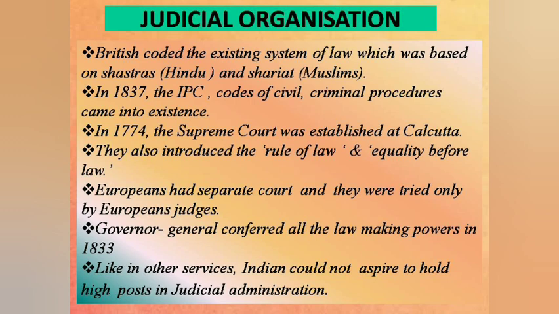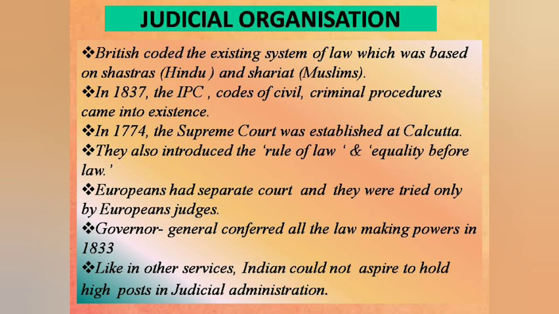Then in 1837, the Indian Penal Code and the Codes of Civil and Criminal Procedure came into force. In 1774, the Supreme Court in Calcutta was established. Then rule of law and equality before law were also introduced. Europeans had a separate court.